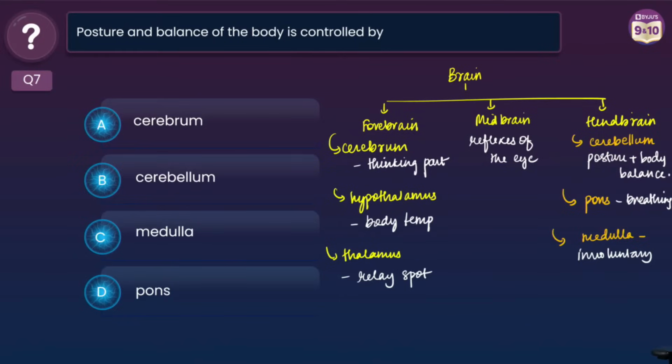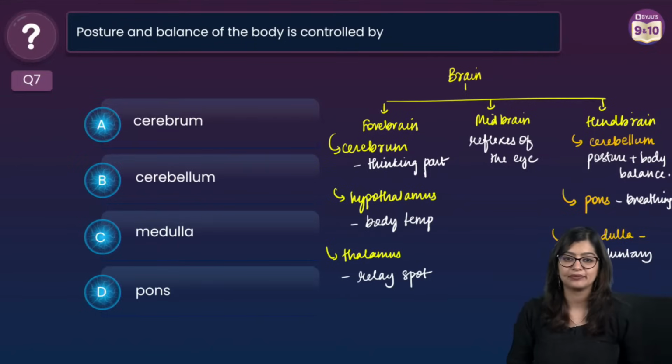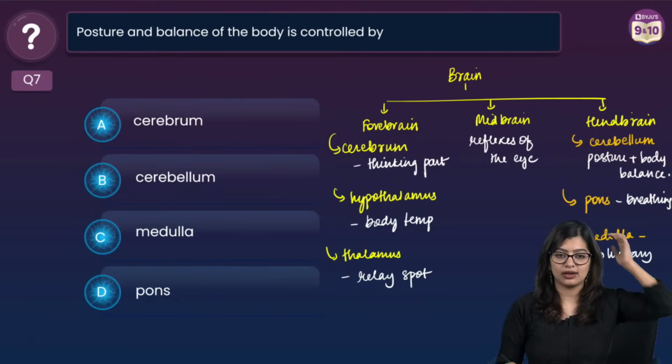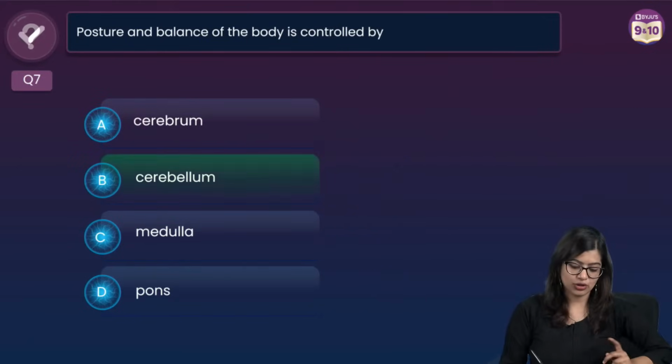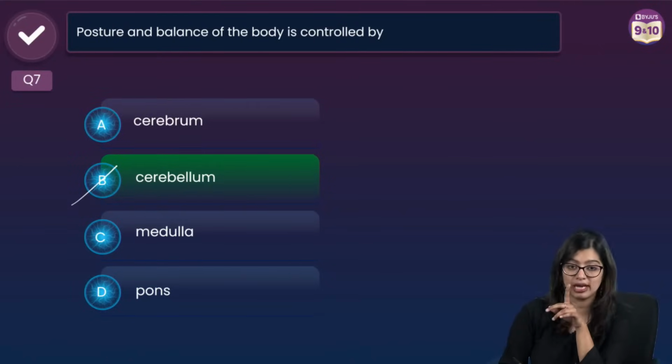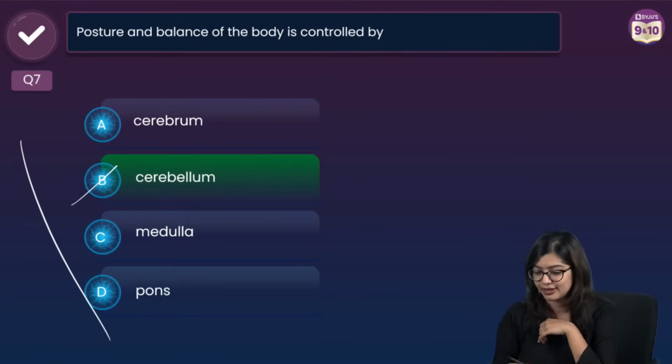Okay. Ma'am, hemoglobin has more affinity between what and what? If you are saying between carbon dioxide and oxygen, it is oxygen. Between oxygen and carbon monoxide, it is carbon monoxide. Regulates breathing, you can say. Not for respiration, mainly breathing, right? Yes. Okay. Very good. So correct answer here is option B, right? Correct answer is option B. Many of you who told me medulla, you guys are wrong. You will lose marks here.